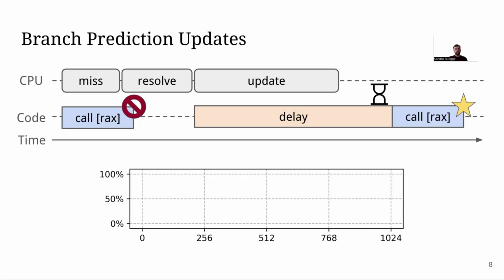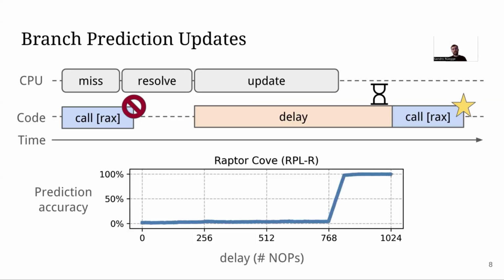So here's a plot for Intel Raptor Cove where we plot the prediction accuracy, so whether the second branch was predicted correctly, against the delay in NOP instructions. And we can clearly see that the predictions become correct once the second branch is far enough away from the first one, which clearly indicates that there's some delay in updates to the branch predictor structures in Intel processors.